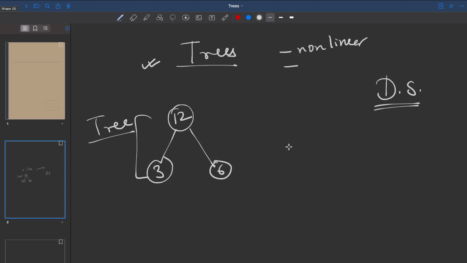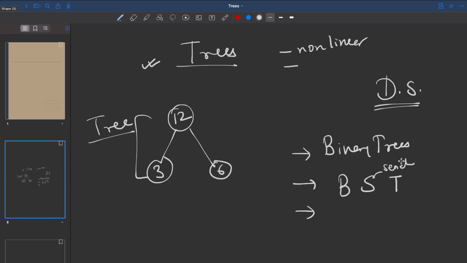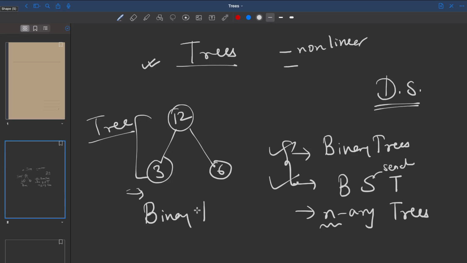Now, there are different types of trees. We are interested more in binary trees. Then the second one is binary search trees. This S stands for search. We are interested in these two more. We have another kind of trees which is also called n-ary trees. This is not much asked. You should know a little bit about this, but it's not very important. But these two are very important. Now this example which I had given is an example of a binary tree.